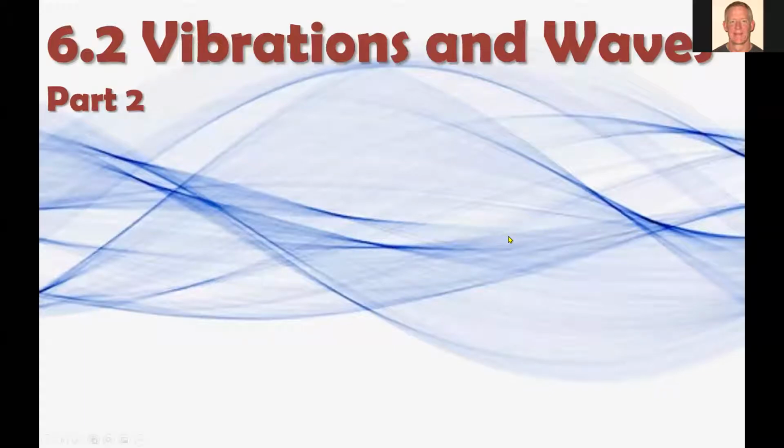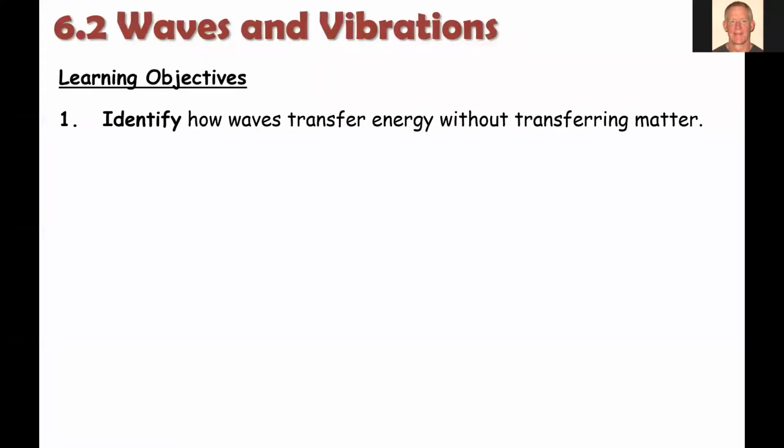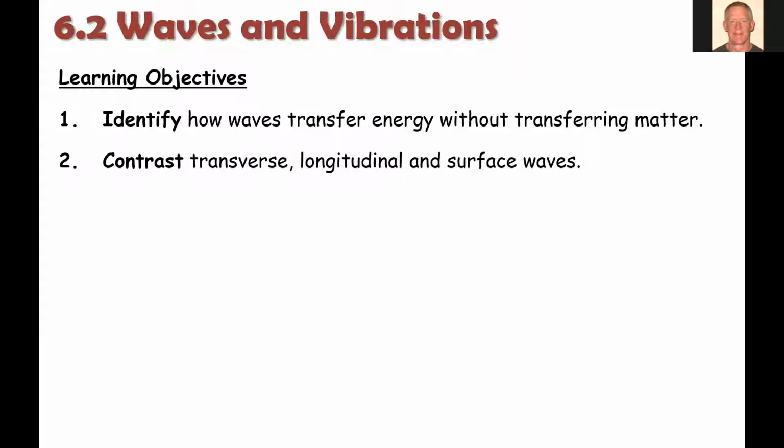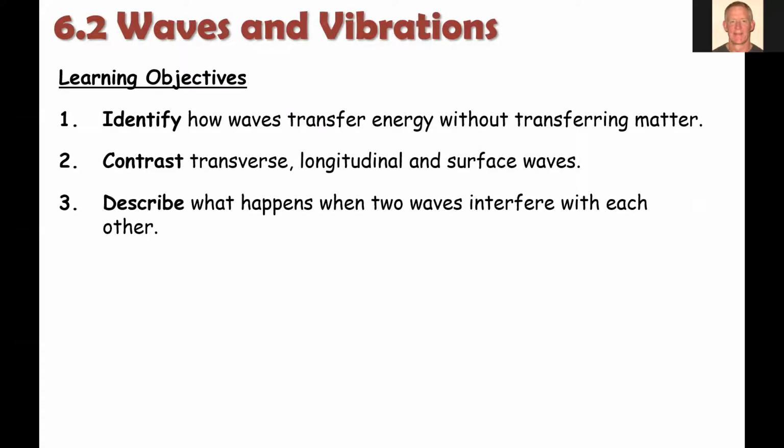So we're going to continue our lesson on properties of waves and vibrations. So let's look at our objectives for part 2 here. The first is identify how waves transfer energy without transferring matter. So how does that energy actually move through the wave? The second is to look at 3 different types of waves: transverse waves, longitudinal, and surface waves. And then the third concept is describe what happens when 2 waves interfere with each other.